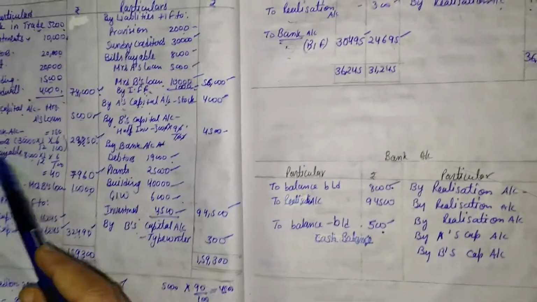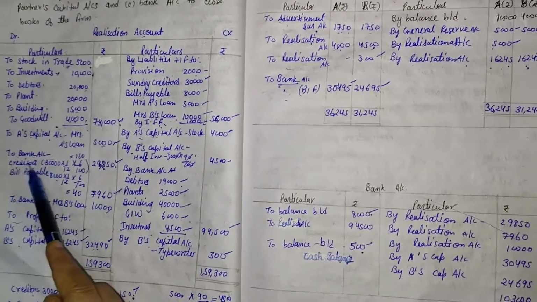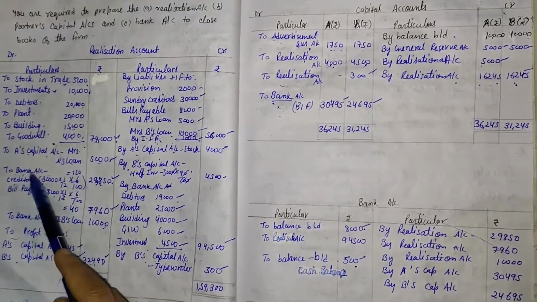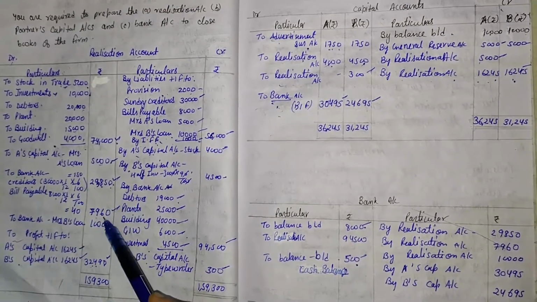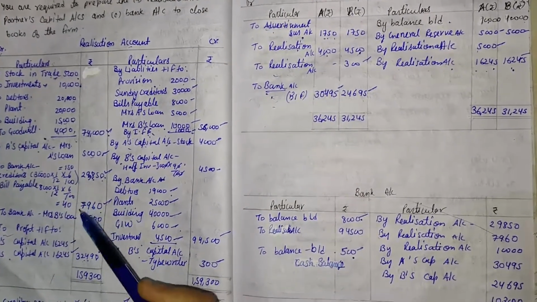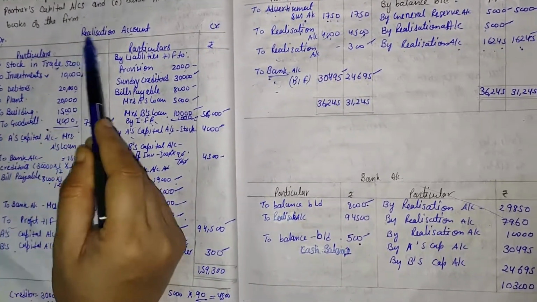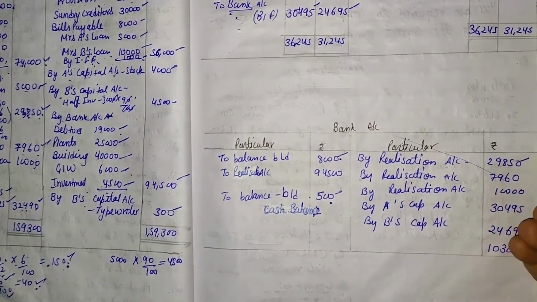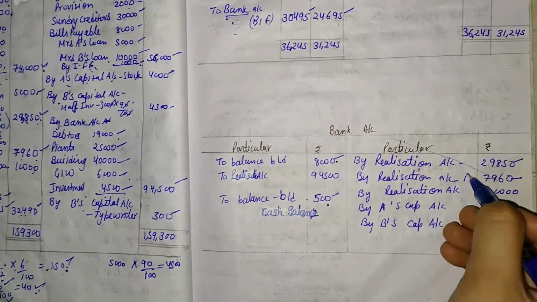Here bank is given, so here are two accounts, the creditors and bills payable, which are settled by the bank account. So that is 29,850 and 7,960. These come on the debit side, so they should be transferred to the credit side by the name of realization account. So here it is, by realization account, that is 29,850 and 7,960 for bills payable.